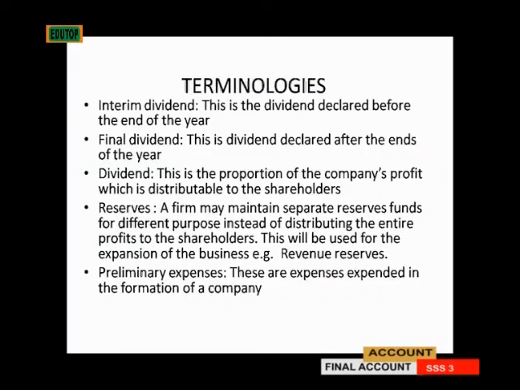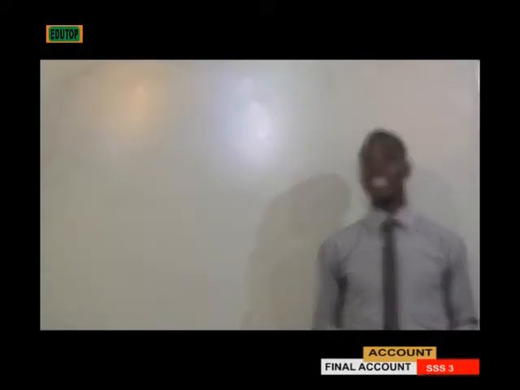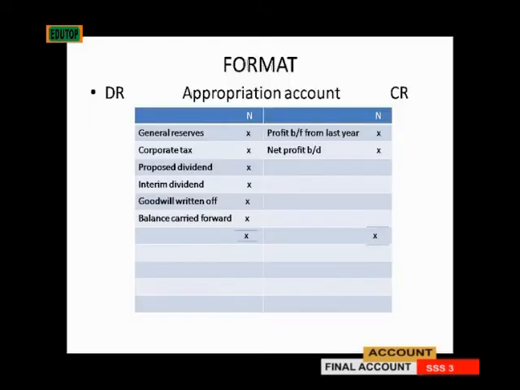Then we also have preliminary expenses. These are expenses expended in the formation of the company. The expenses that you incur in the course of incorporating or registering your company are what we call preliminary expenses. Now, this is the format of the appropriation account. We have the debit side and the credit side, and don't forget the double entry principle also applies to this.